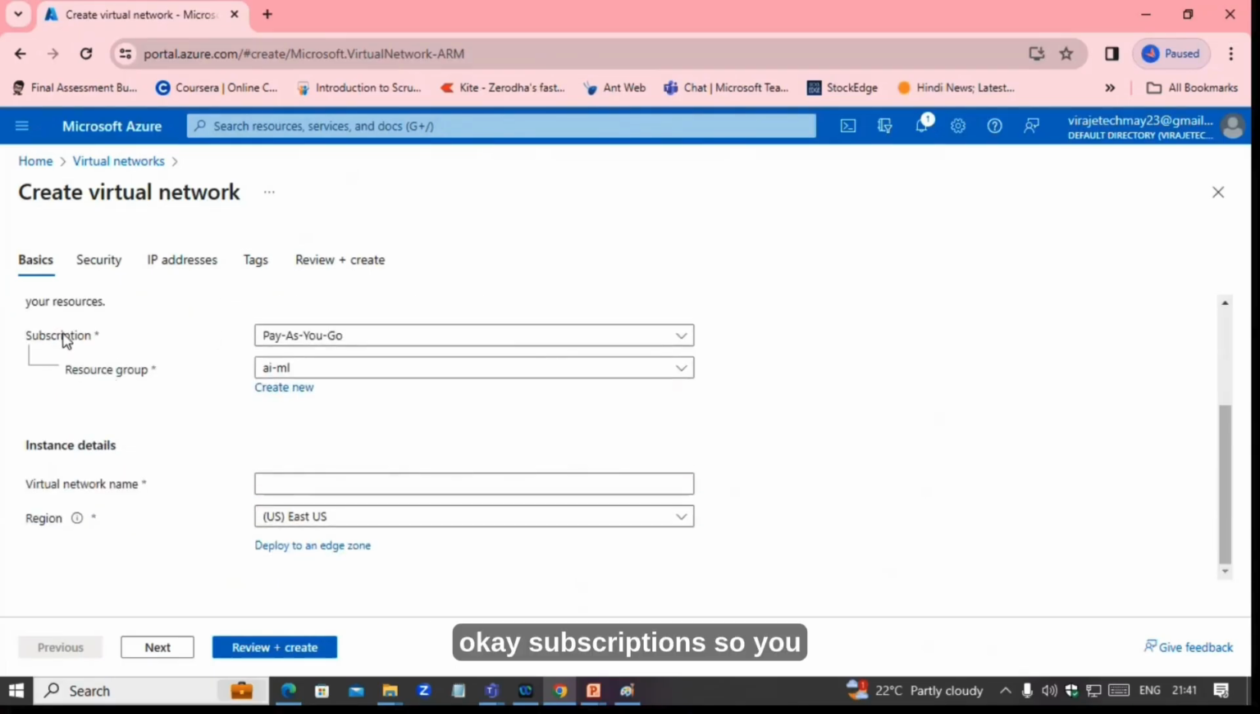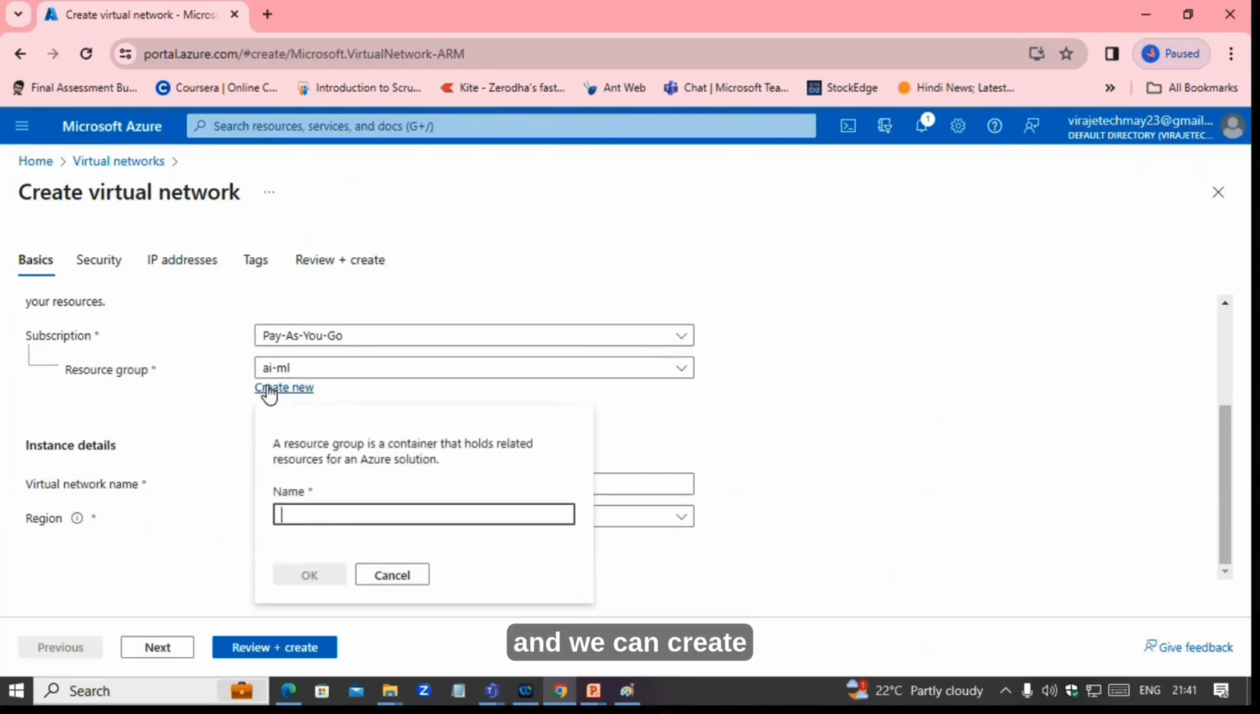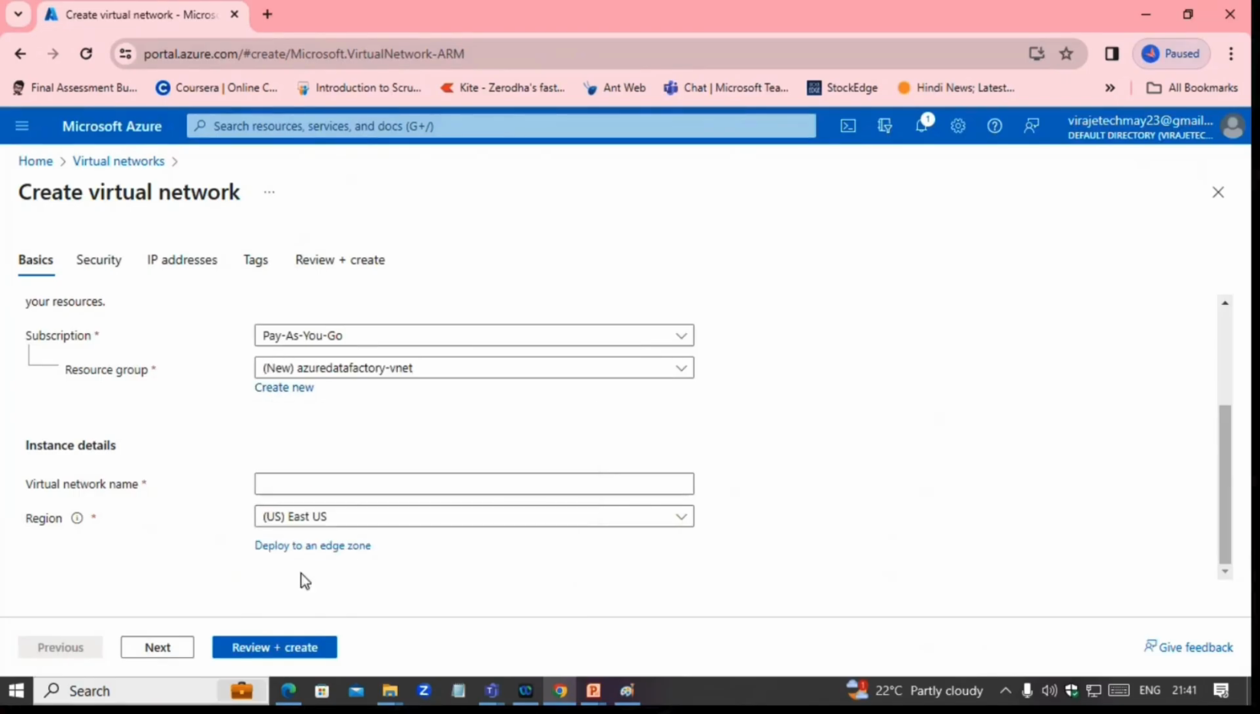Okay. Subscriptions. So you have a free tier, you can choose the free tier. Then resource group. Resource group, we can say it is a container, so that tomorrow you can identify all the services related to which project. So we can go create new, and we can create Azure Data Factory VNet. Okay, create, so that we will use this one.